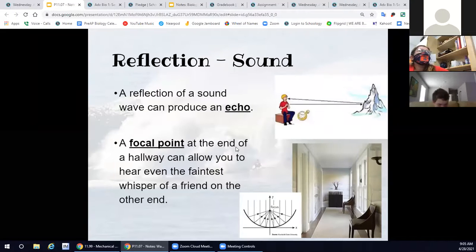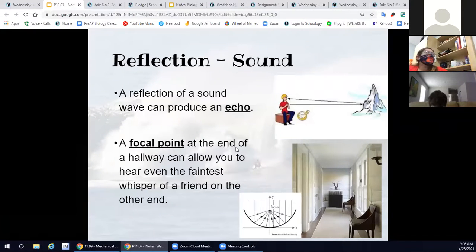There's also focal points of sound. This is whenever sound waves bounce off a barrier and the sound waves meet together in one certain location. So some buildings were built a long time ago, not now, with long hallways with focal points to where if you're talking at one end of the hallway, someone can hear you at the other end because of the sound reflection meeting together at one spot. Houses aren't really built like that anymore. I guess some are. It depends on the house you have and how it's built.